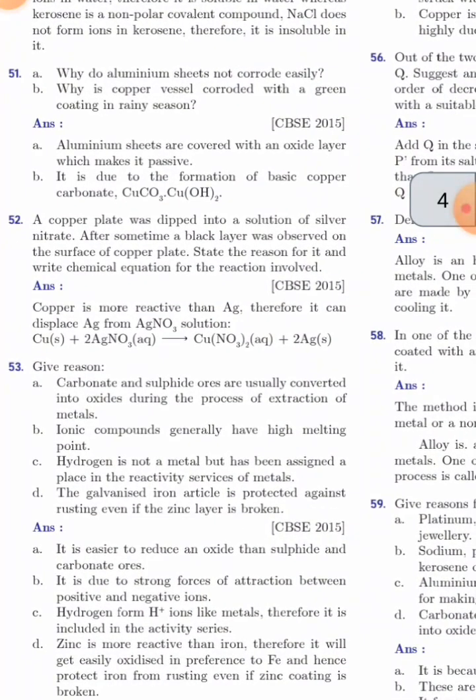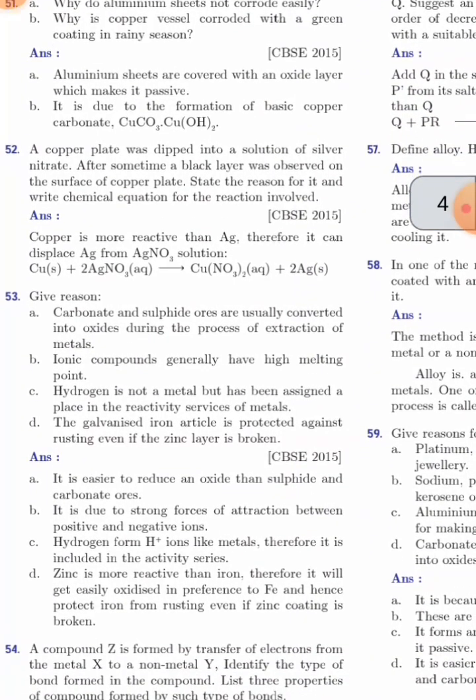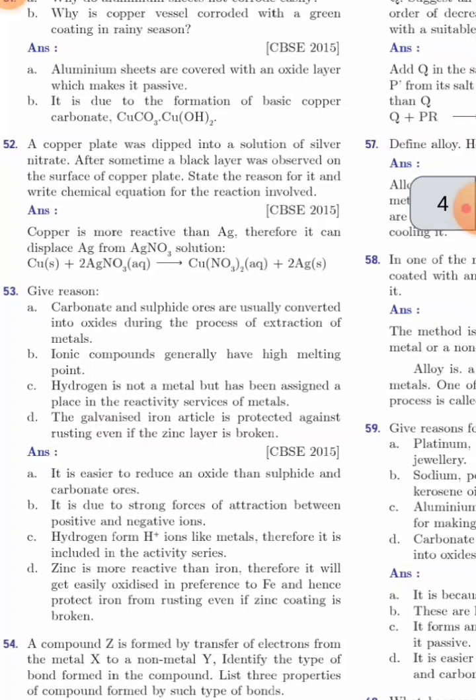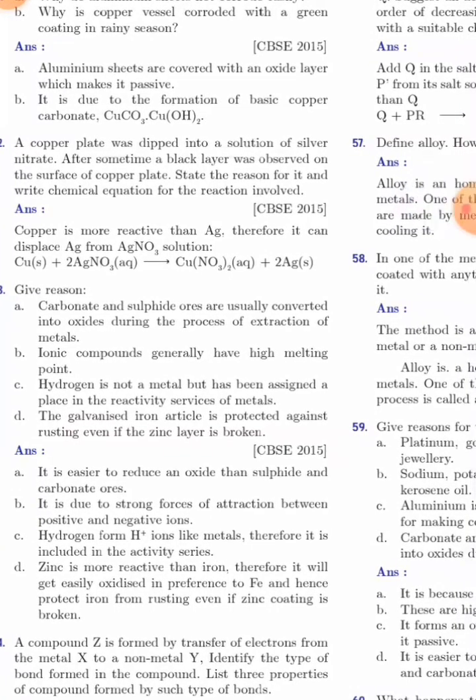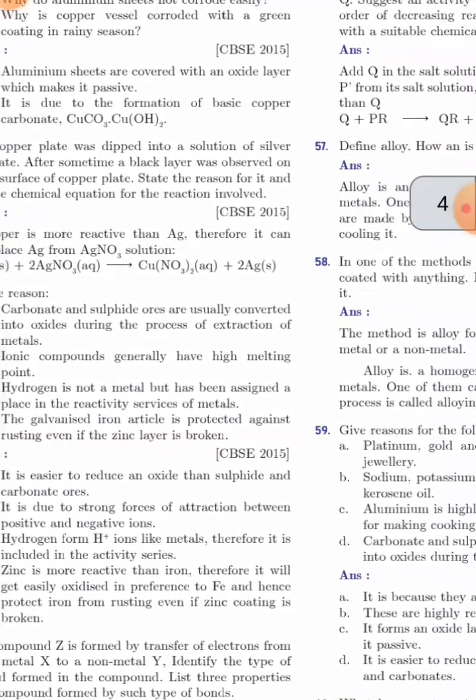So the answer is: copper is more reactive than Ag, therefore it can displace Ag from the silver nitrate solution. You can write it in a formula: Cu solid plus 2AgNO3 aqueous solution gives Cu(NO3)2 aqueous solution plus 2Ag solid.